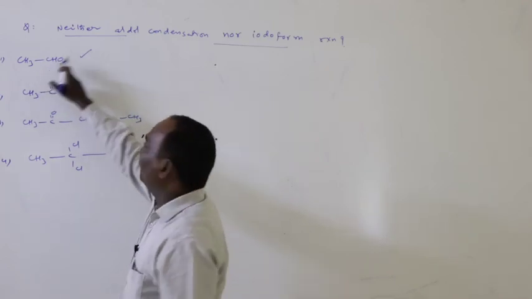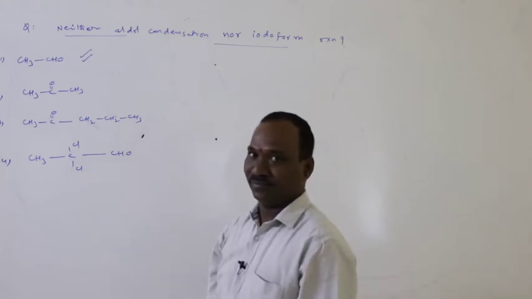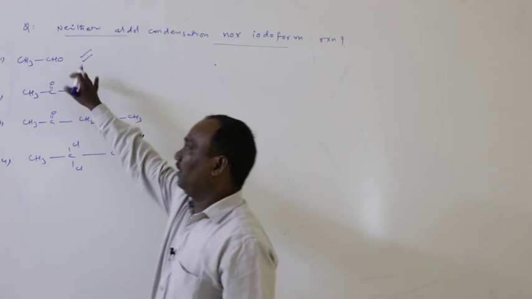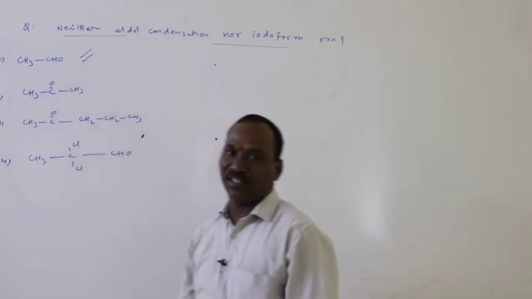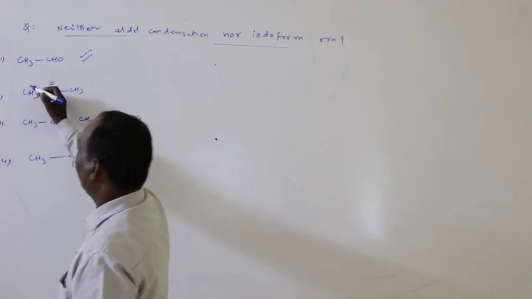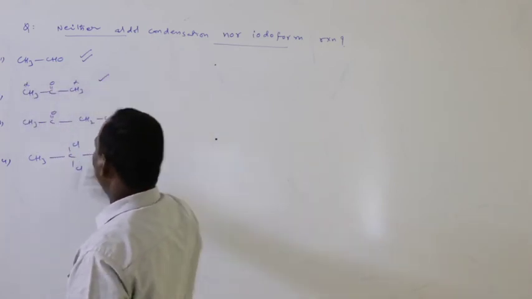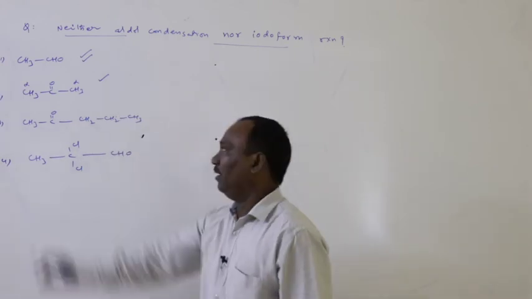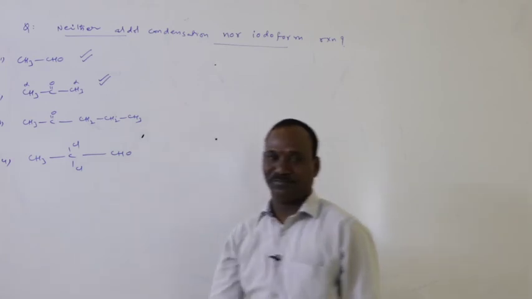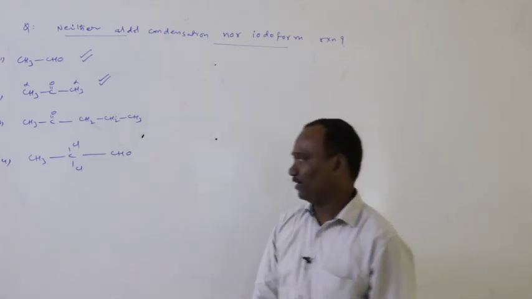CH3CO group is present, iodoform test is also given. So it is not a correct answer. This molecule participates in both the iodoform reaction as well as aldol condensation. Here alpha hydrogens are present, so it is involved in aldol condensation. Methyl ketone is present, so the iodoform test is also possible. So both aldol condensation and iodoform reaction are possible. Positive test.